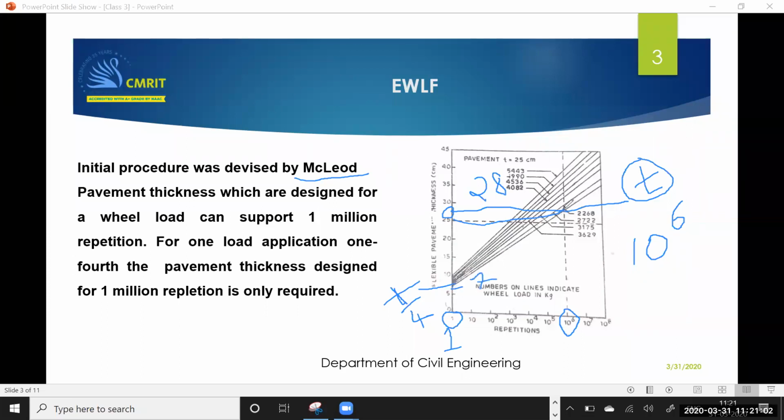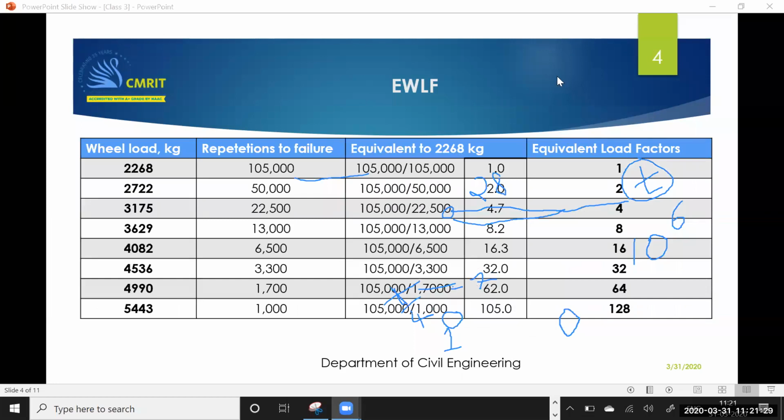For example, for this point of 2268 kg load, if 28 centimeter is required to sustain 1 million repetitions, 7 centimeter is required to support one repetition. Like that, he did this experiment for a number of loads, not just 2268. He did this for different values of load. So here you can see that.